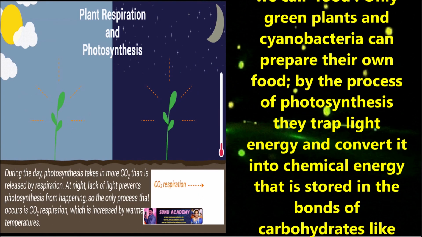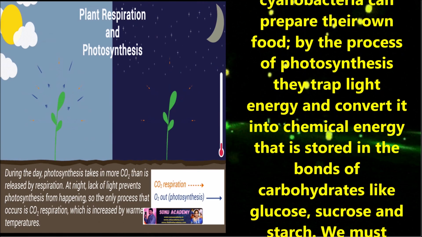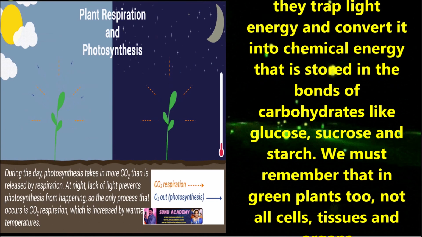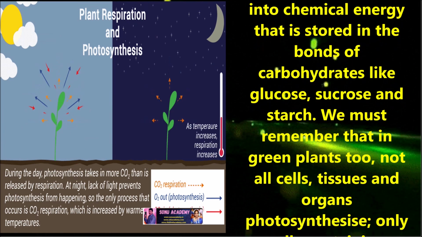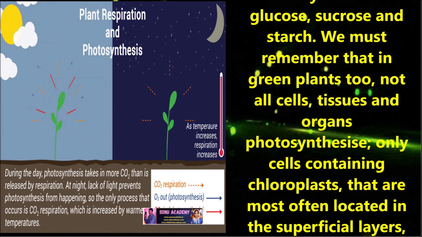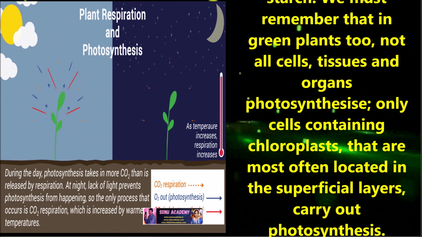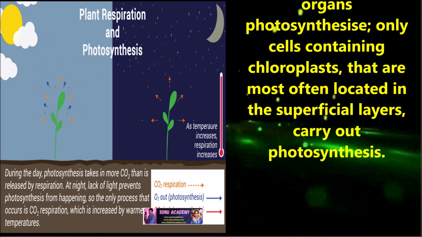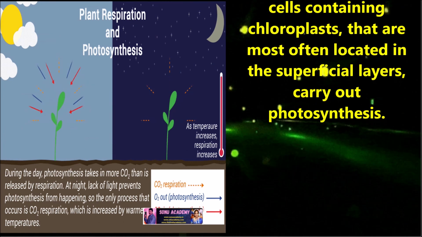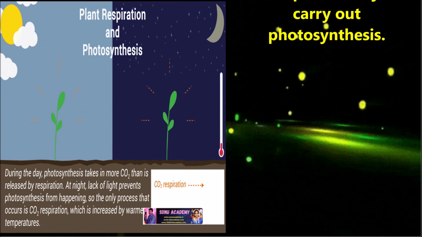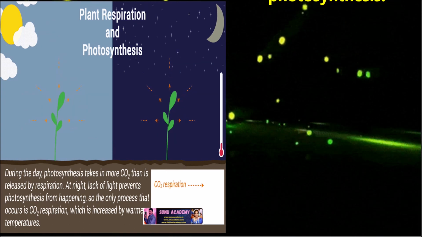Only green plants and cyanobacteria can prepare their own food. By the process of photosynthesis, they trap light energy and convert it into chemical energy that is stored in the bonds of carbohydrates like glucose, sucrose, and starch. We must remember that in green plants too, not all cells, tissues, and organs photosynthesize. Only cells containing chloroplasts, that are most often located in their superficial layers, carry out photosynthesis.